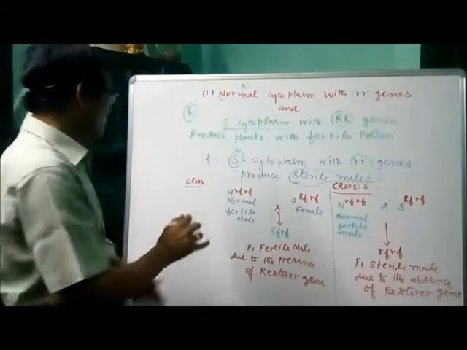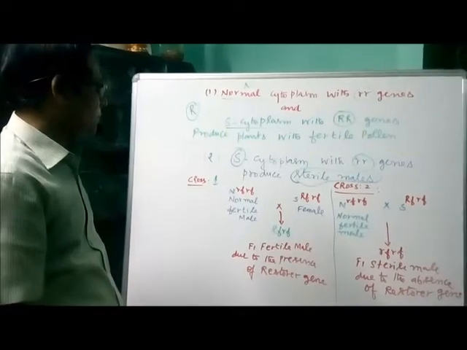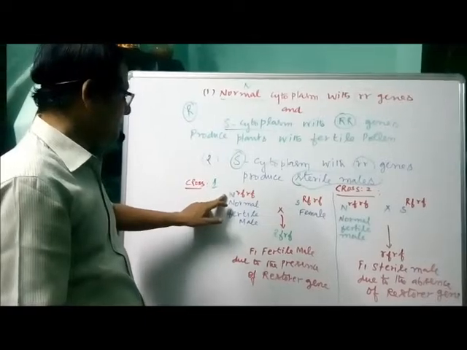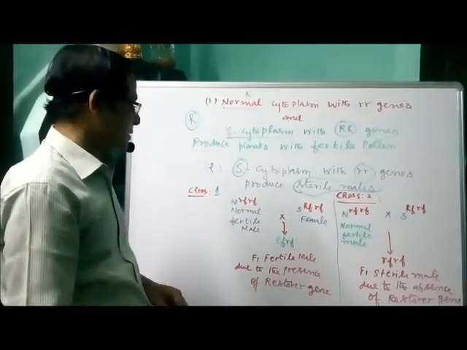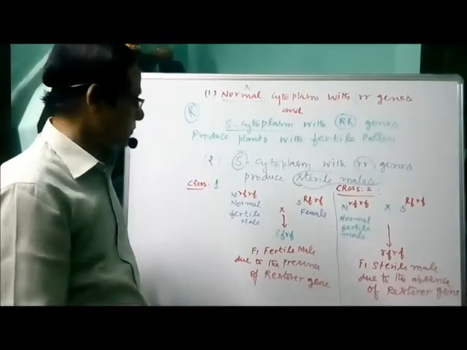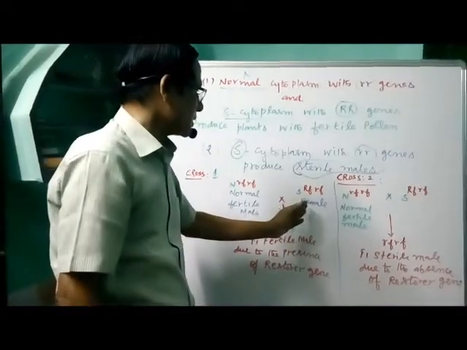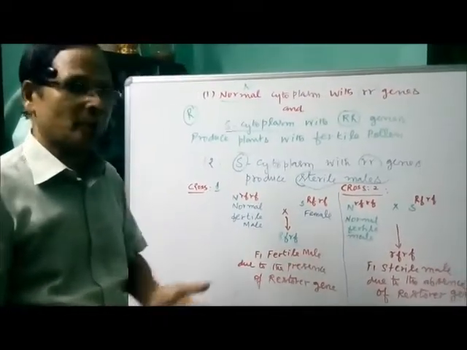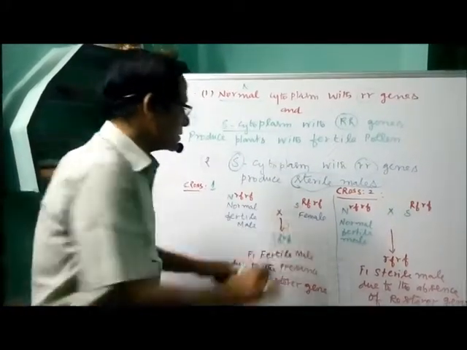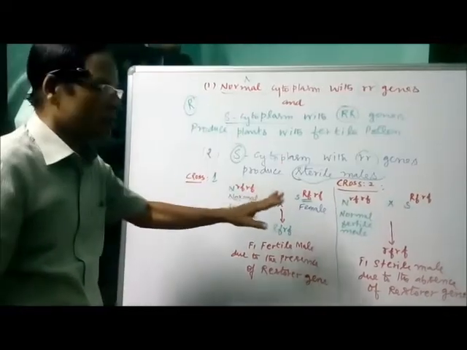Now we have two crosses. This is cross 1. Now in cross 1, we are taking a normal fertile male. Now the genotype N, the recessive genes. So normal cytoplasm is there, even though recessive gene is present, now it is a fertile male. Then we have the aberrant cytoplasm, the female plant. Though S is there, the aberrant cytoplasm, because of the presence of RF genes, one dominant gene, now the female is normal.